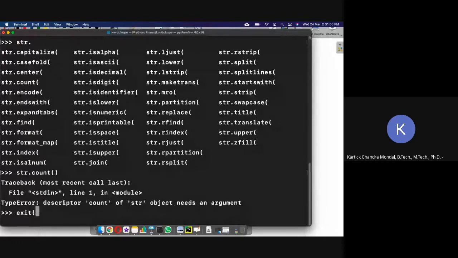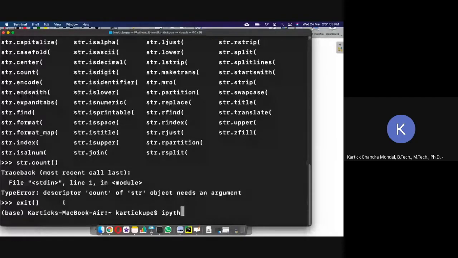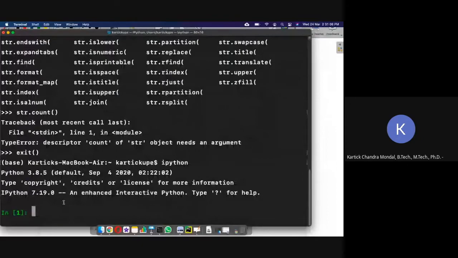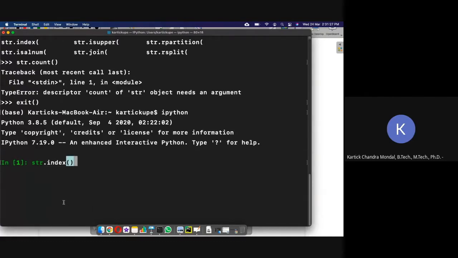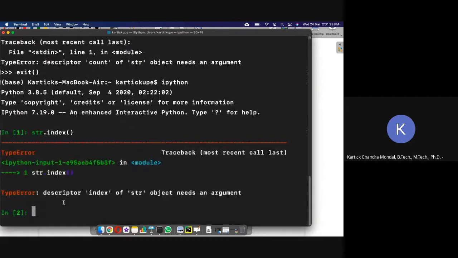I am typing IPython, and if I write str dot tab, then see, it is coming this way, and you can use the up and down arrow buttons, or left and right. You can choose any one and use it in your program this way. Since you have this kind of help in IPython, in an interactive manner, you can get many helps in IPython, and that's why it is called interactive Python.